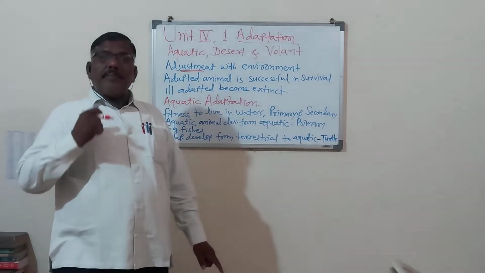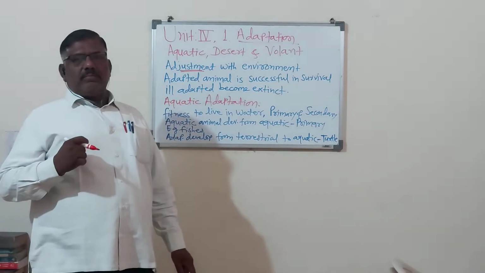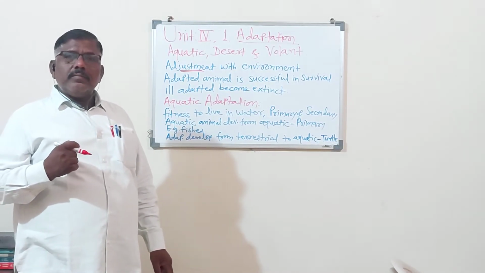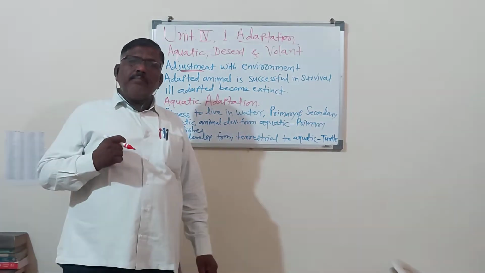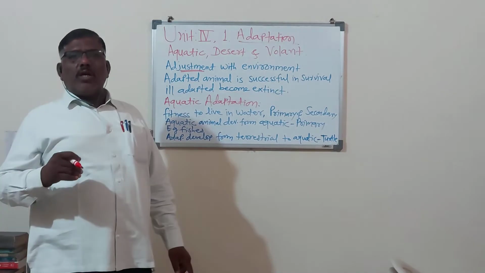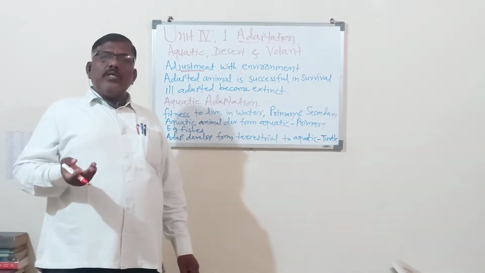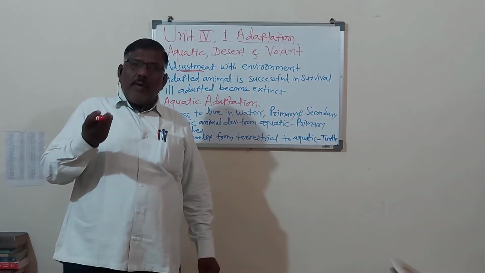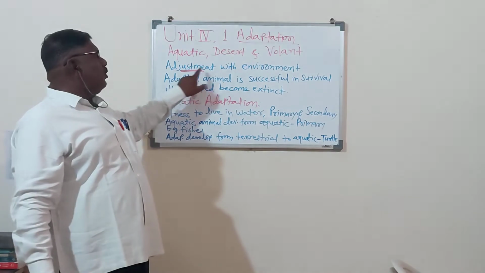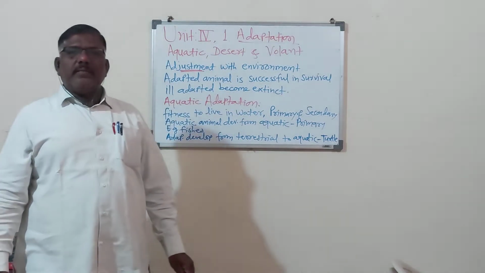In human life also, the human being is the superior animal. In the kingdom Animalia, the human is the highly evolved or superior animal, and human beings have to make adjustment with their environment. That's why the human being is the most successful animal.